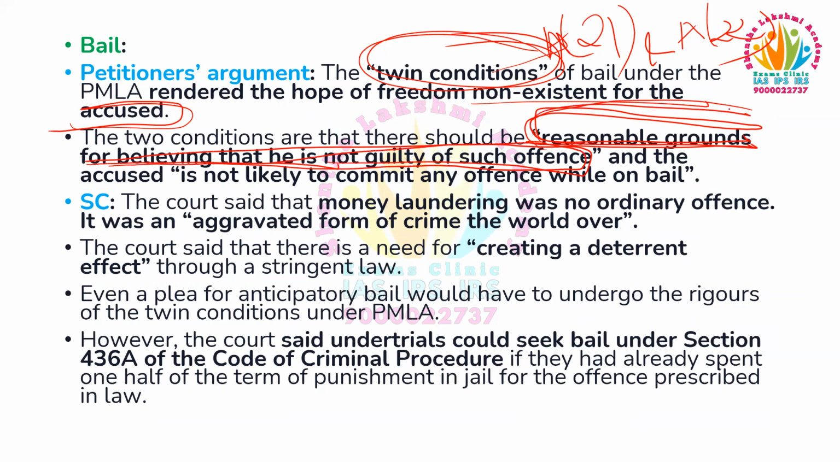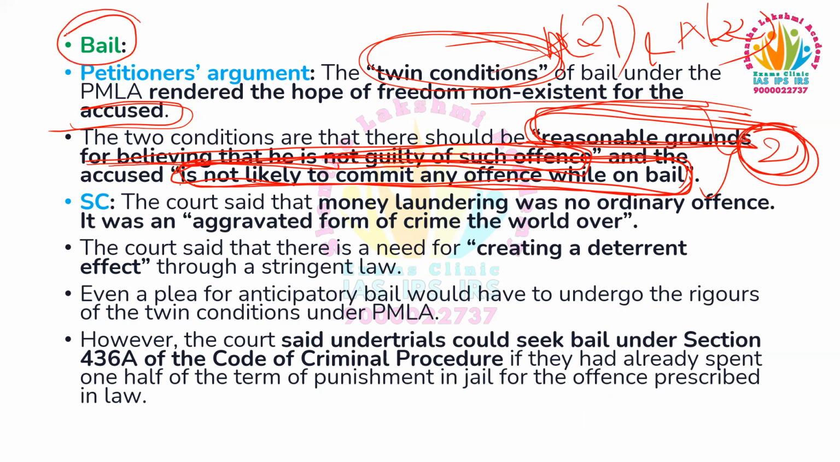And what is the second condition? If the accused is given bail, he is not likely to commit any offense while on bail. During the bail period, the accused is not likely to commit any other offense. So these are the twin conditions in this PMLA Act to avail bail. The petitioners argued that these twin conditions are violative of the freedom of personal liberty.